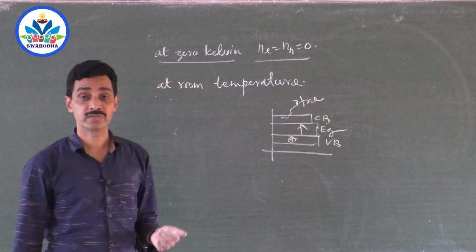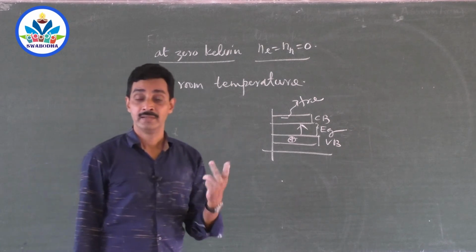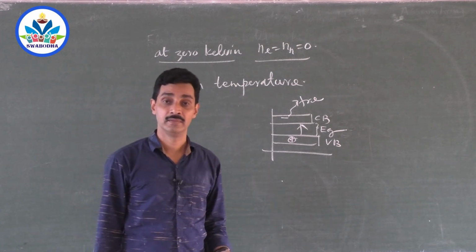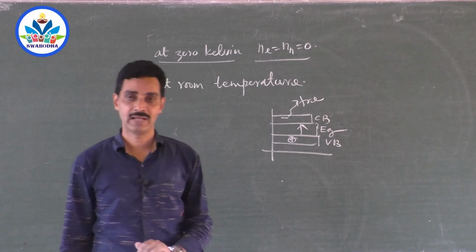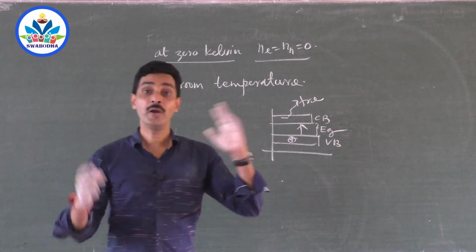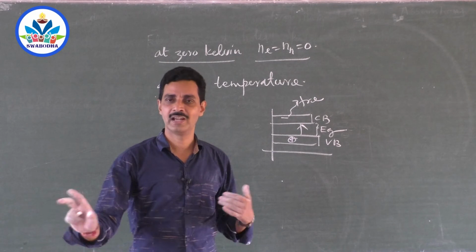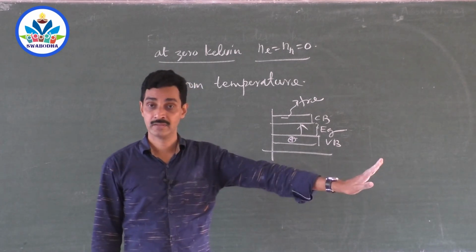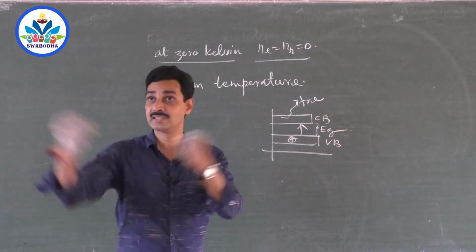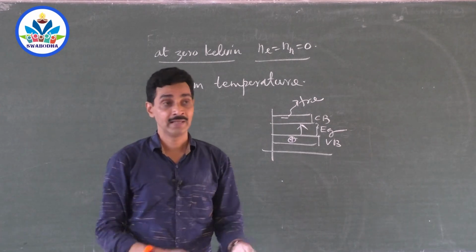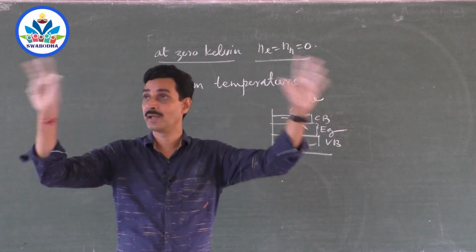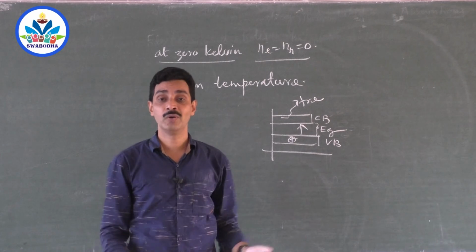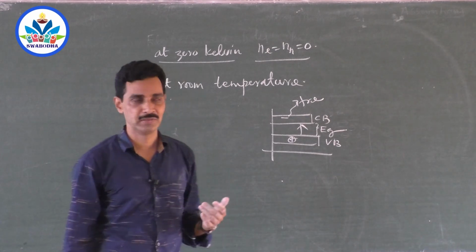So how many electrons and how many holes? Equal number. 10 electrons go to the conduction band, 10 holes are created in the valence band. 10 bonds are broken, 10 free electrons, 10 holes. And those holes may be filled with some other bound electrons, and the holes may move somewhere else, right? So 10 holes will move, 10 electrons will move.